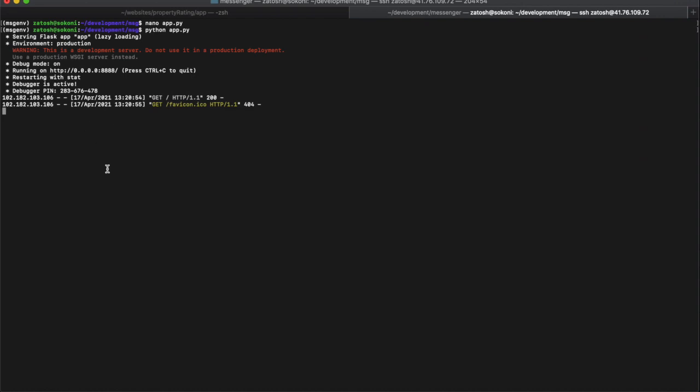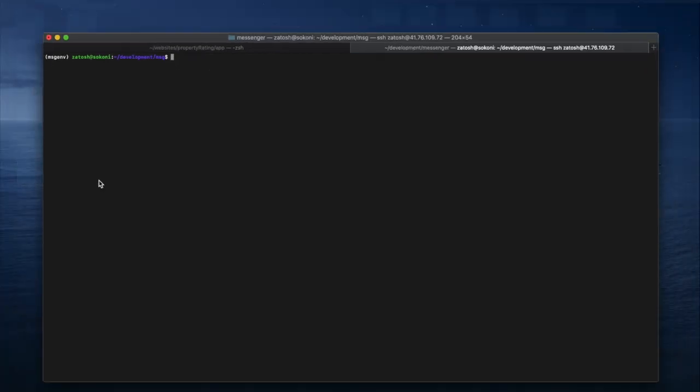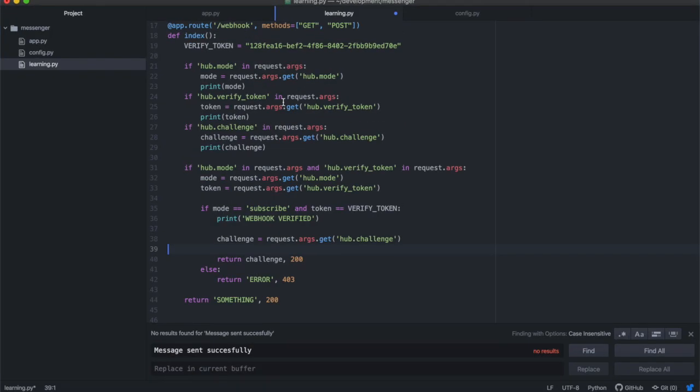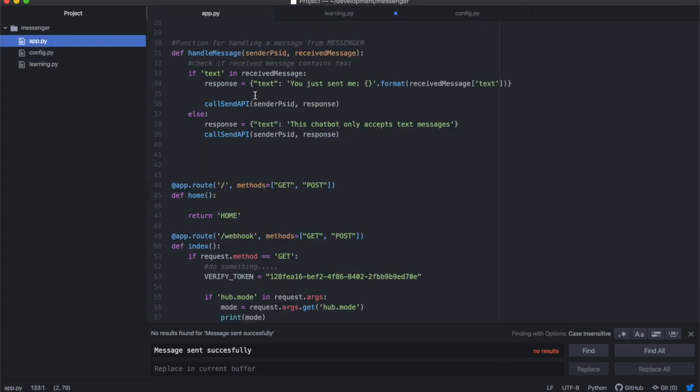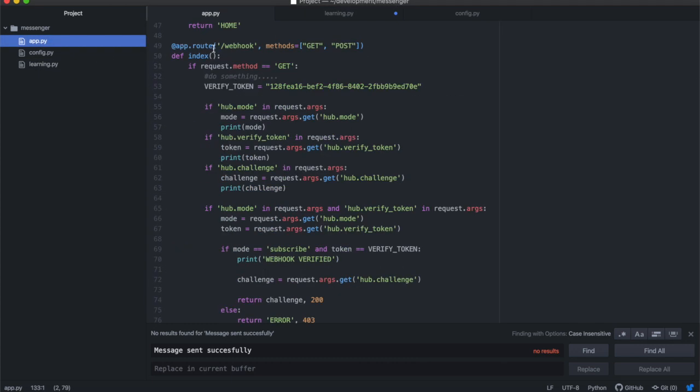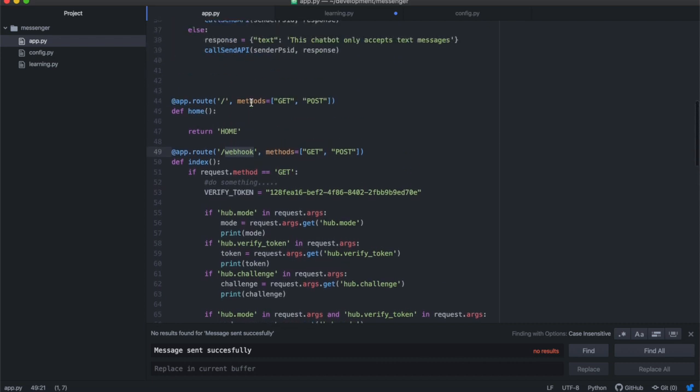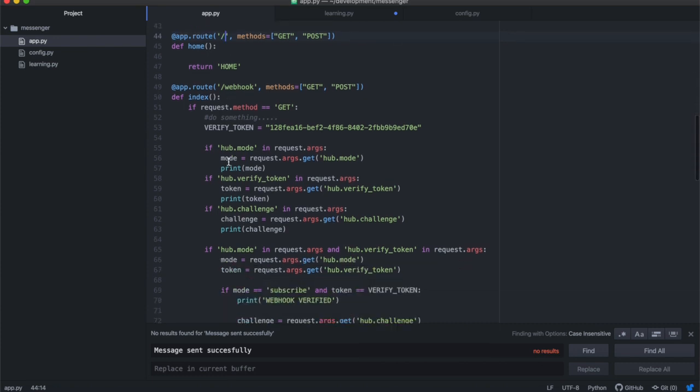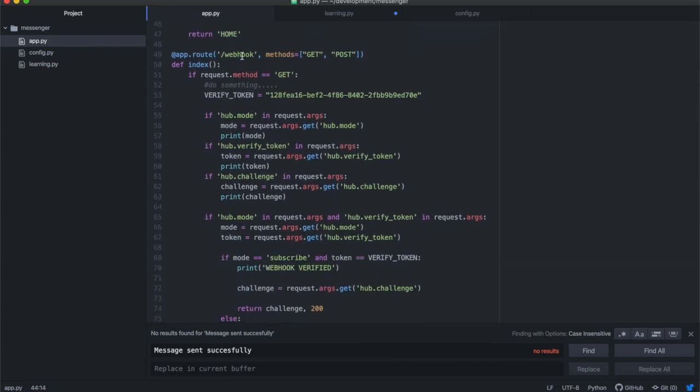Okay, so now that we've written the app, you can close it over there. We're just going to clear this, and I'm going to take you through the entire final code for processing the message. I've written it over here. We've got the app route called webhook, which means the endpoint that we're going to be using is webhook. If somebody goes to the endpoint of home, they'll just find a message that says home. But Facebook will be given this endpoint that is called webhook.